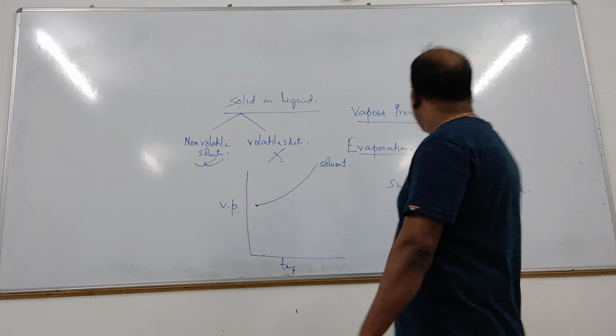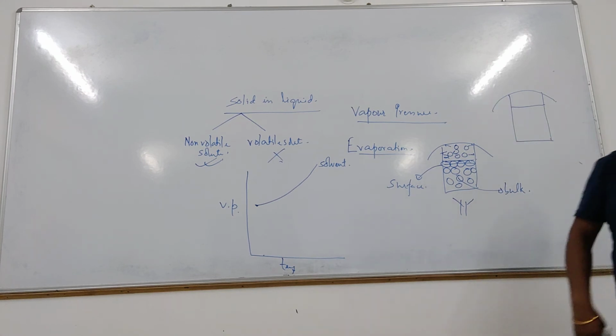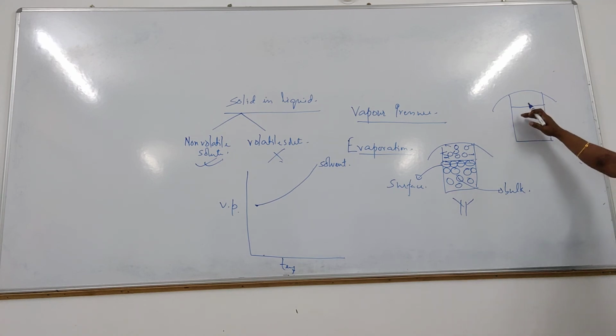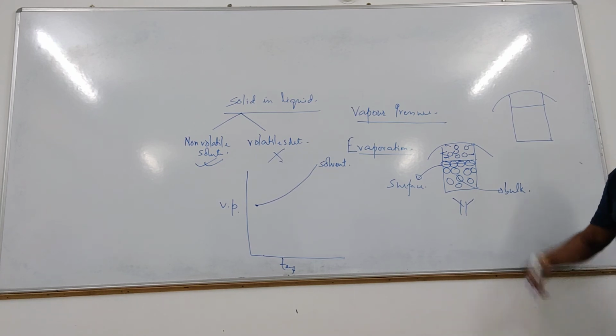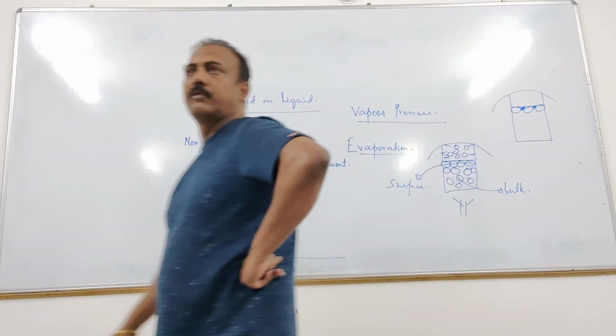Now tell me, in this container, same amount of water is there, and I have added some sugar to it, some non-volatile solute. It can be sugar, it can be salt, anything. What will happen to the vapor pressure? Think that. Water molecules are there, in that I added some sugar, the solution is made. I am just giving you the hint. These are sugar molecules. What will happen?